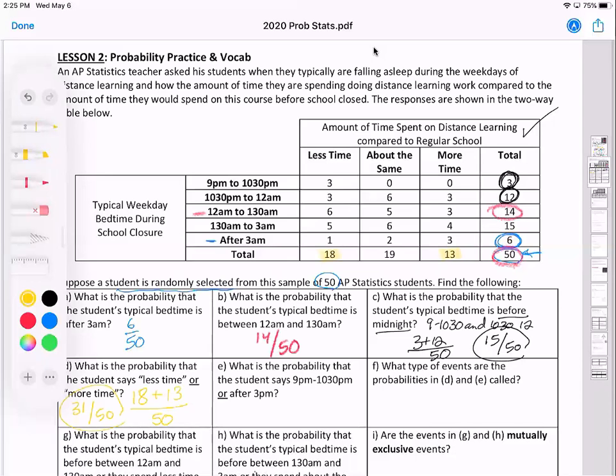I did underline the "or" here. That's going to be pretty important to connect that when we have an "or" question like this, we're going to be adding the outcomes from the table. So let's see another example, E.